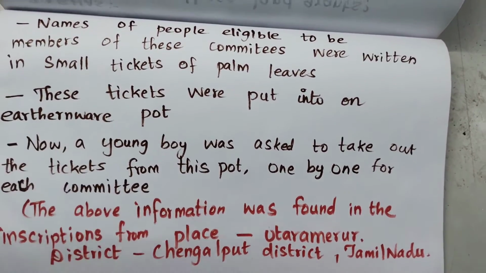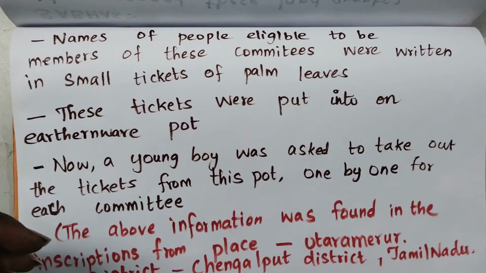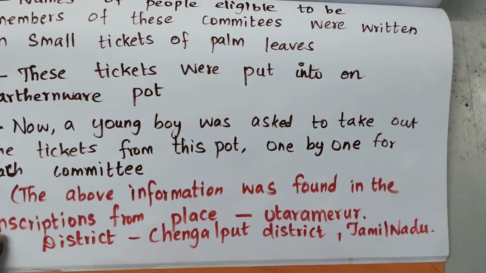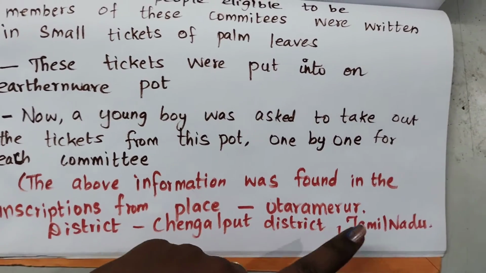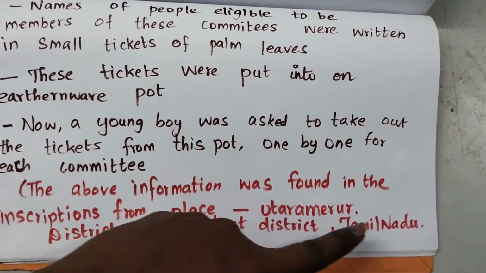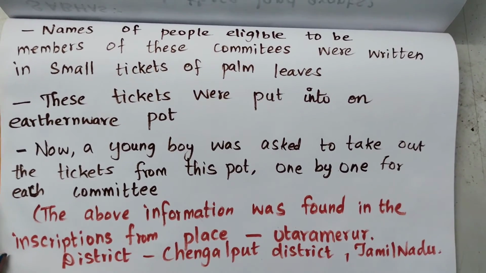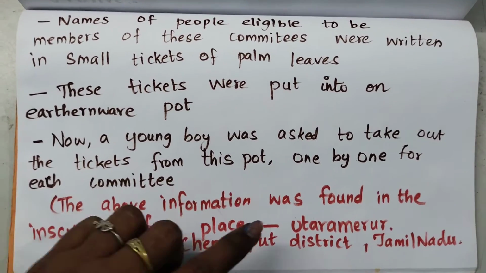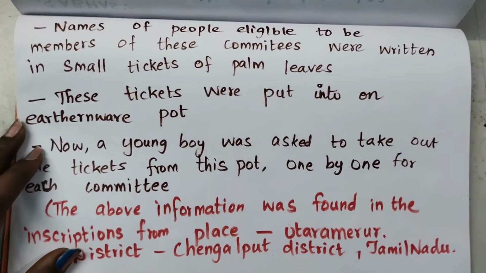So how do we come to know about the above information? We come to know about this from the inscription found at the place Uttaramerur. Where was it? It was in the Chengalpattu district in Tamil Nadu. Have you all gone to Chennai? When you go to Chennai by train, you can see this Chengalpattu district. That was the first station before you enter Chennai.